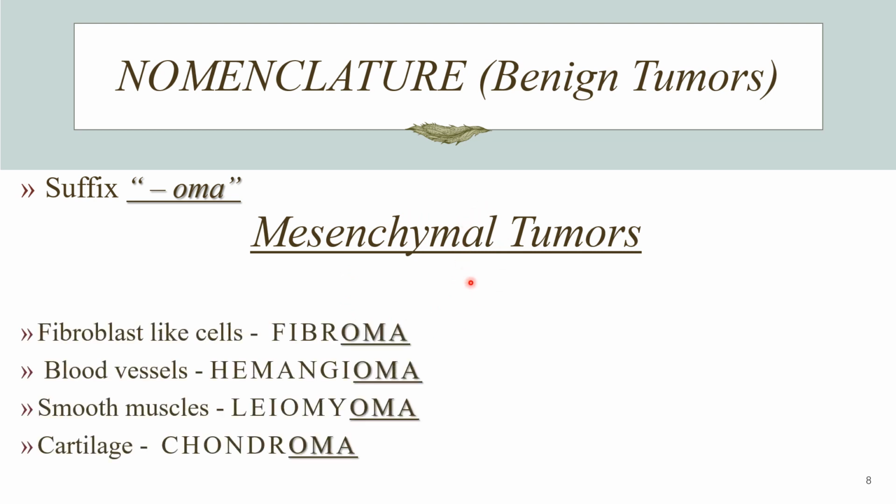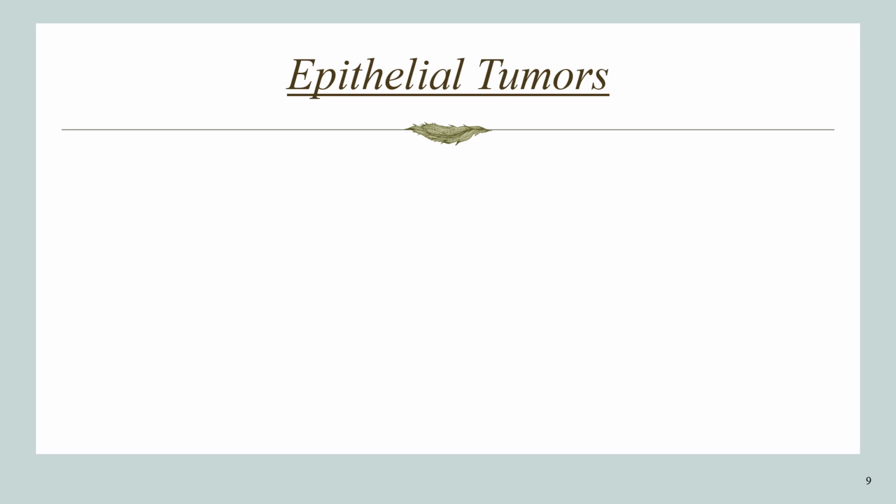For example, if the tumor is arising from fibroblast-like cells, you call it a fibroma. If the tumor is arising from blood vessels, you call it a hemangioma. And if the tumor is arising from smooth muscles, you call it a leiomyoma. And if the tumor is arising from cartilage, you call that a chondroma. Now coming on to epithelial tumors. The nomenclature of epithelial tumors is a bit more complex. How?